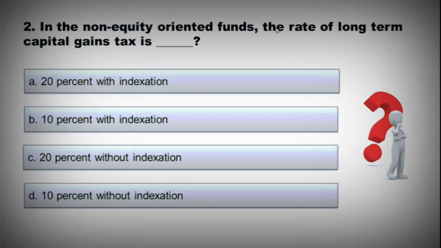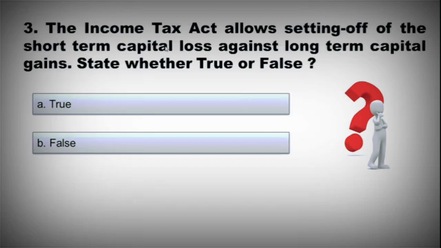Question 2. In the non-equity oriented funds, the rate of long-term capital gain tax is dash. A. 20% with indexation, B. 10% with indexation, C. 20% without indexation, D. 10% without indexation. And the correct option is option A, 20% with indexation.